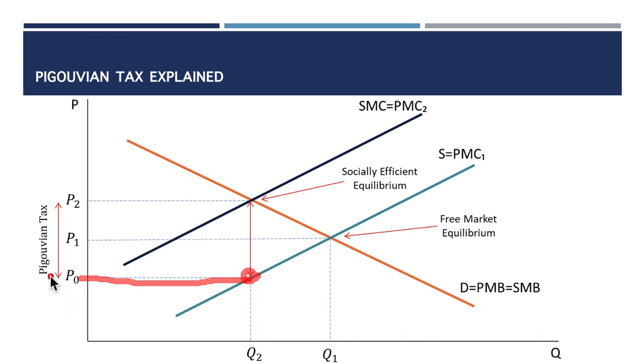All right, so because of the imposition of the tax, it is shifting from P0 to P2. This difference here is what we term the Pigouvian tax.